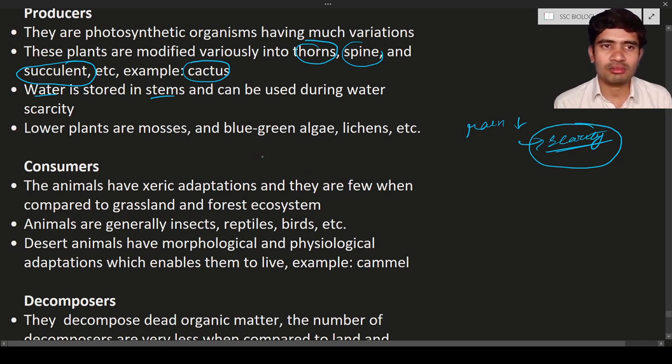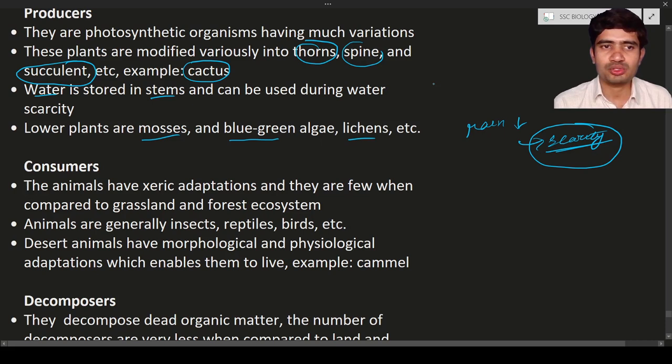Next, the lower plants are mosses, blue-green algae, lichens, etc. Lower plants are small, tiny plants. They are small in size, microscopic in nature, and have a tiny body mass. Mosses look like tiny grass. Next, blue-green algae is also a type of organism, and then lichens. These are all the producers in the desert ecosystem.